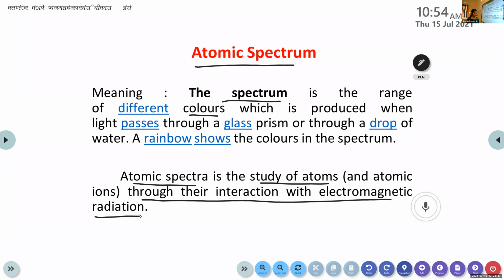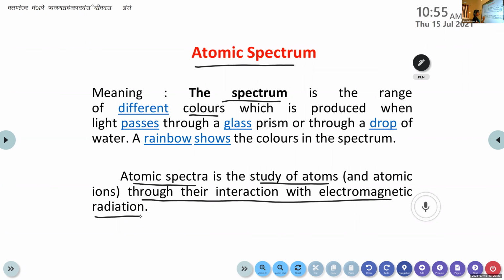Tom, can you tell me? Gamma rays, UV rays, X-rays, then we have visible light, microwave, and radio waves. Can you tell me which electromagnetic radiation this rainbow belongs to? Very good, it's visible. It is better to learn it in the increasing order of wavelength or decreasing order of frequency: gamma ray, X-ray, UV ray, visible, infrared, microwave, radio wave.